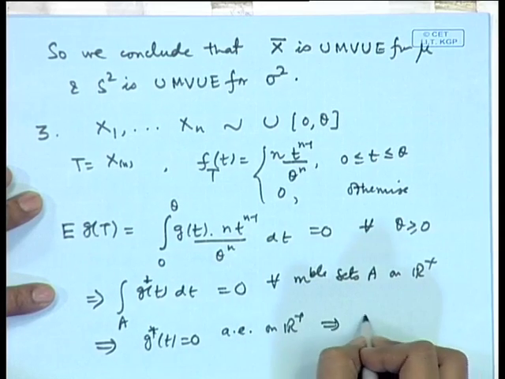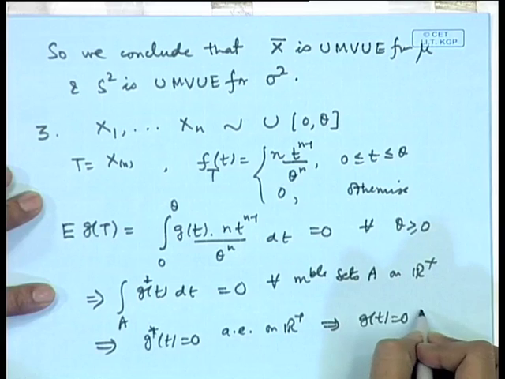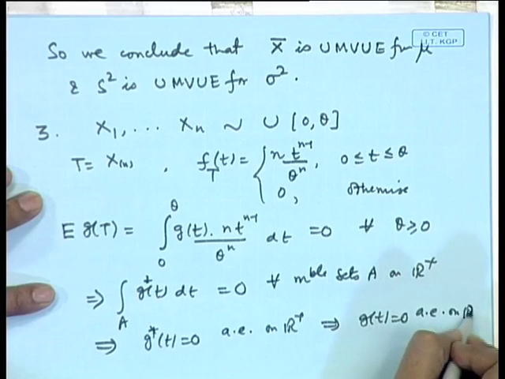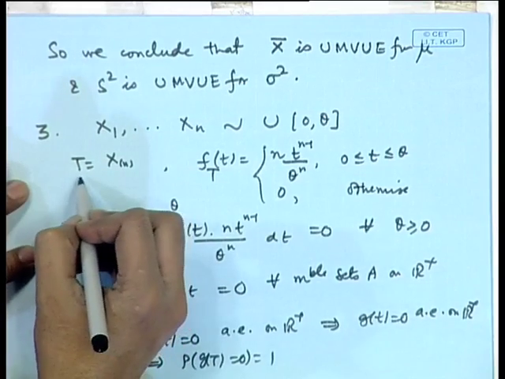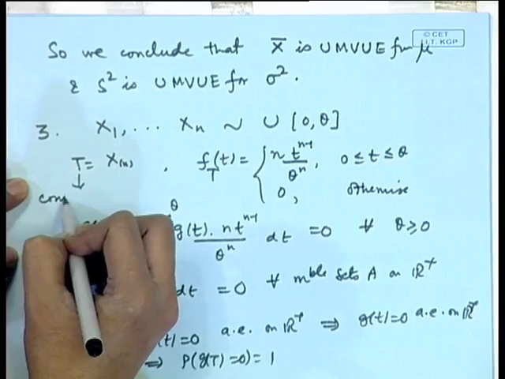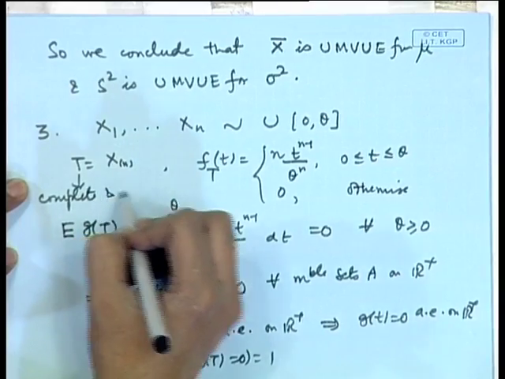This implies g(T) is 0 almost everywhere on R plus. So, this implies that probability that g(T) is equal to 0 is 1. This proves that T is actually complete. We have already proved that it is sufficient.